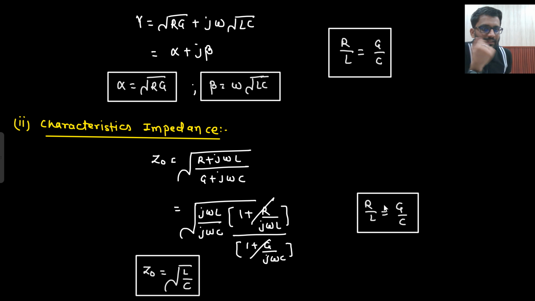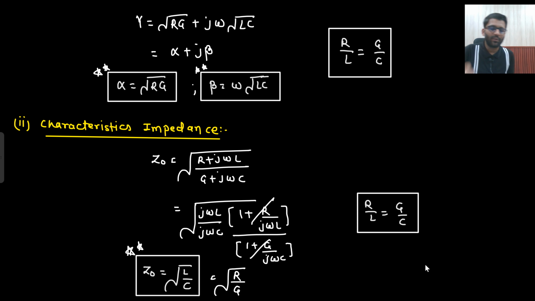So under root L by C can be equals to under root R by G as well, right? This under root L by C is equals to under root R by G as well, because for a distortionless line, L by C is equals to R by G. This you do not need to remember. This you need to remember, whatever has been kept in the box. But in the examination, if you need to put down the values, then you can put down the values as well.